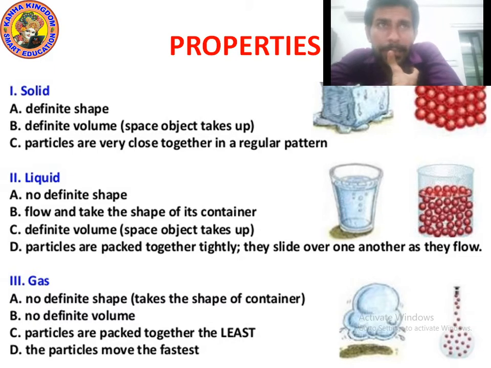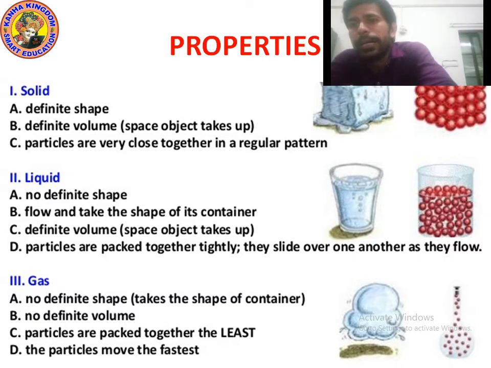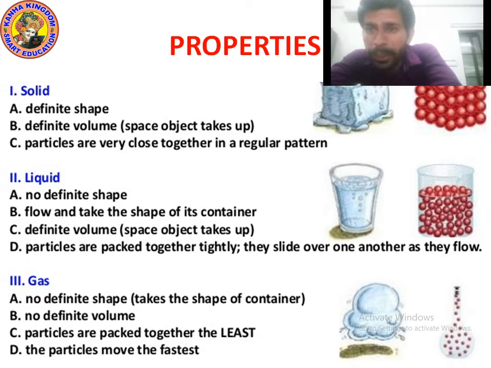You know, kids, matter is made up of particles, and these particles are known as atoms. In solid, all the particles are very near to each other. They are closely packed. In the picture, the red balls represent particles, meaning atoms. Tiny particles, and they are very near to each other. So we can say that solid has a definite shape, solid has definite volume, and the particles of solid are very close together in a regular pattern. It means there is no space among these particles.